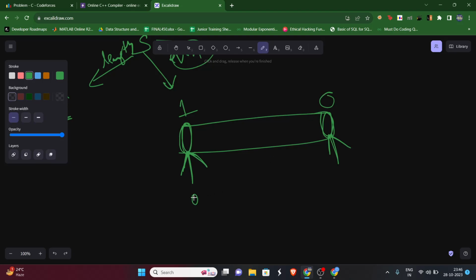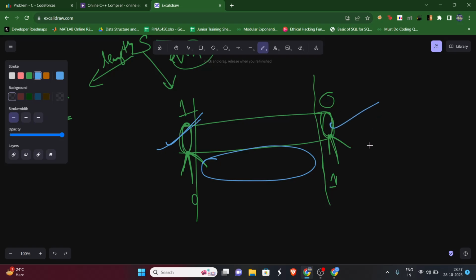Similarly, if we have 0 over here and 1 over here, no issues, because that can be possible, right? Then in this scenario we need to check only the remaining part, because the leftmost and the rightmost already satisfy the condition.